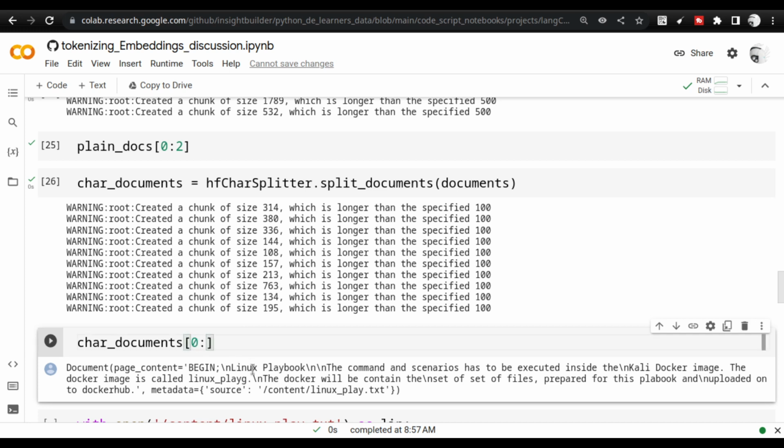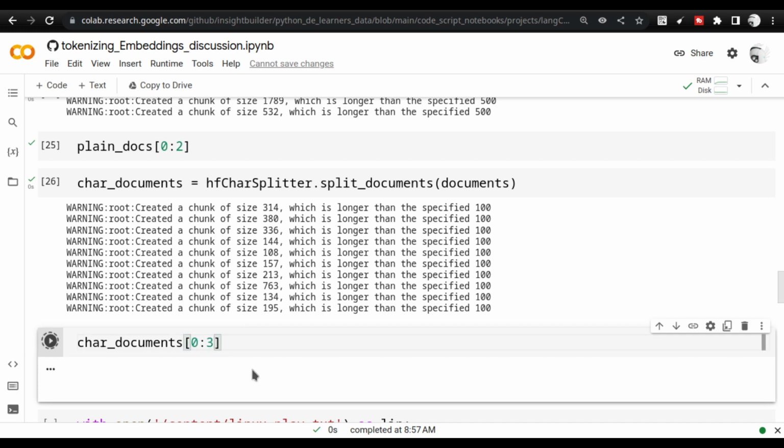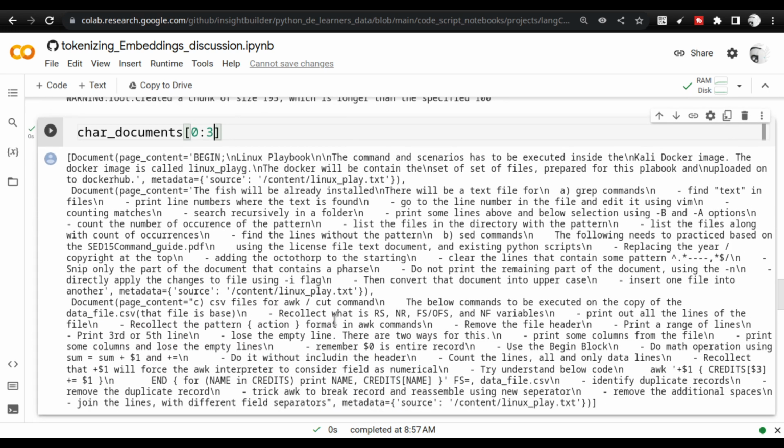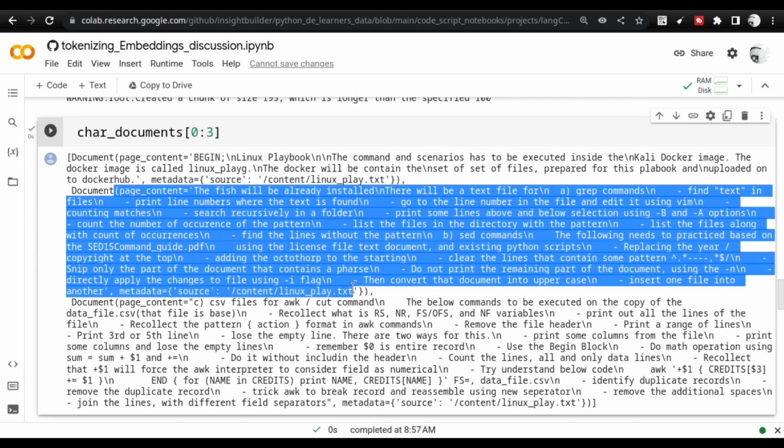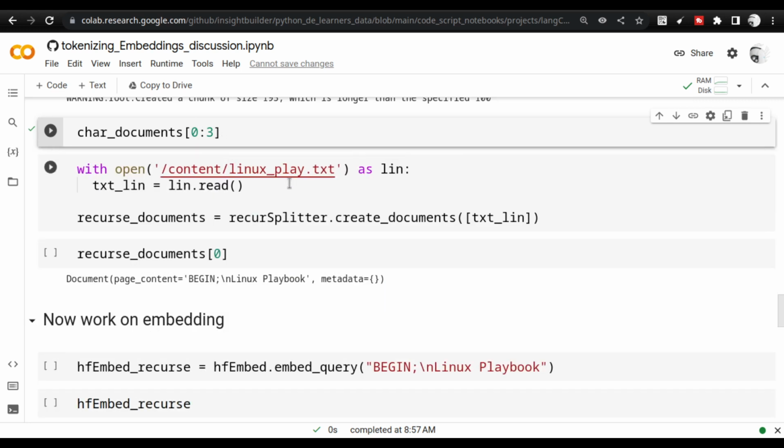better. Let us take three characters. So you will see that the splitting has happened here. You see this is the first document, and this is the second document. And this is the third document. It has been split. And this is something that I was talking about.